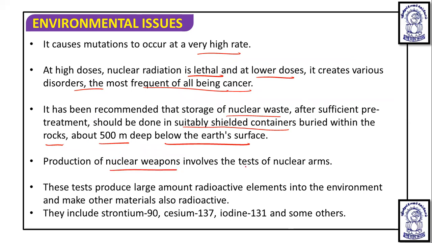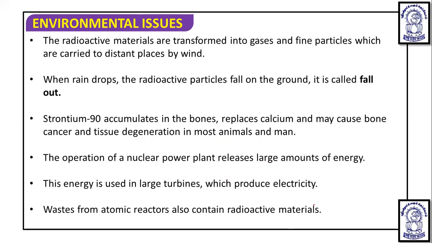The production of nuclear weapons involves the testing of nuclear arms. These tests produce a large amount of radioactive elements in the environment and make other materials radioactive too. They include radioactive materials like strontium 90, cesium 137, iodine 131, and other radioactive elements. The radioactive materials are transformed into gases and fine particles which are carried to distant places by wind. When rain drops, the radioactive particles fall on the ground. It is called fallout.